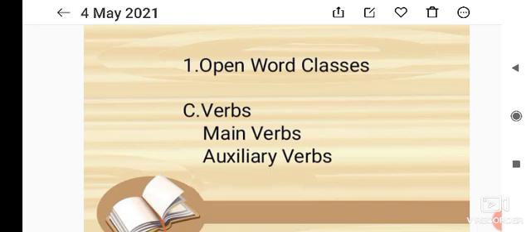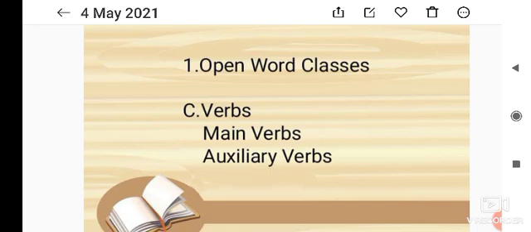Number one, transitive and intransitive verbs. The verbs that take an object are called transitive verbs. For example, he kicks the ball. He is the subject, kicks is the main verb, and it takes an object, and the ball is the object. Means kicks takes an object.